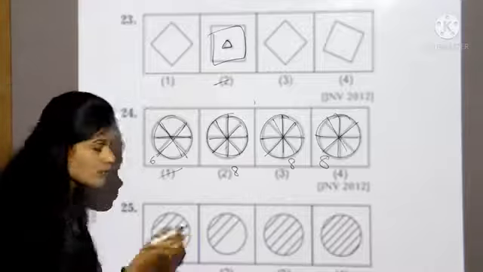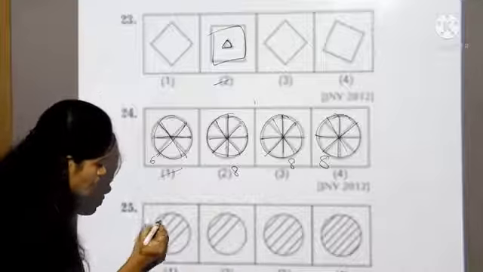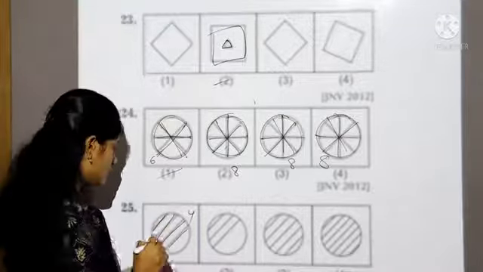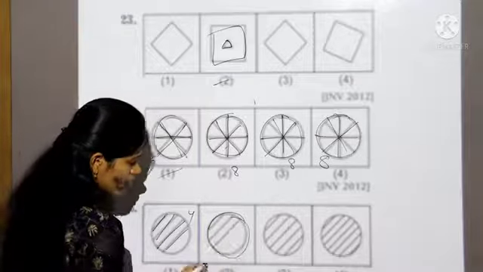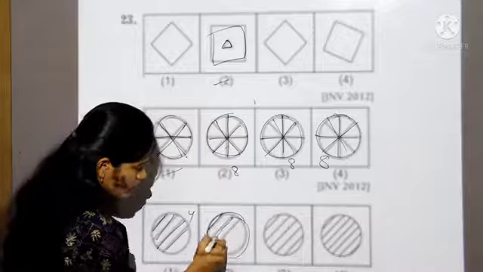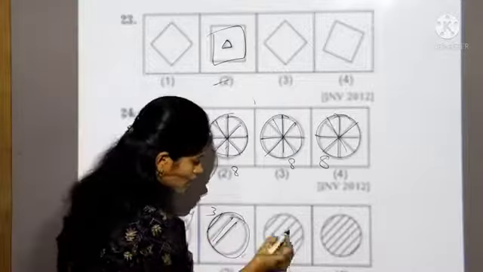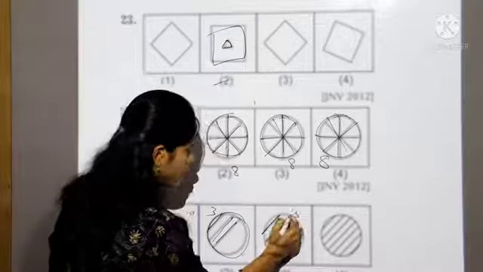See here, all the boxes have circles. Now count their middle lines. The first box has 4 lines at the middle of the circle. Now count the second box: 1, 2, 3, which has 3 lines. Now count the third box, which has 3, 4, 5.